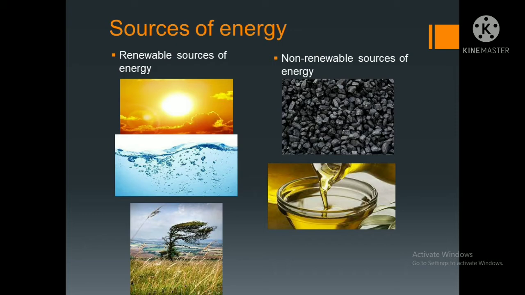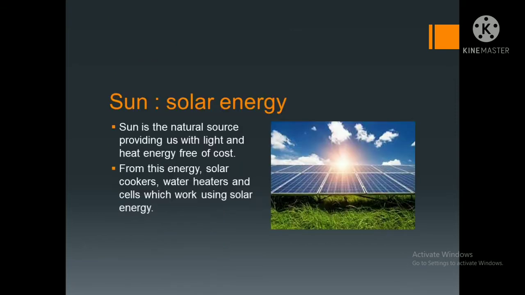So next we'll see the first natural resource, the sun. The sun is the natural source providing us with light and heat energy free of cost. From this energy, we use solar cookers, water heaters and cells which work with solar energy. Solar energy is very essential for us.